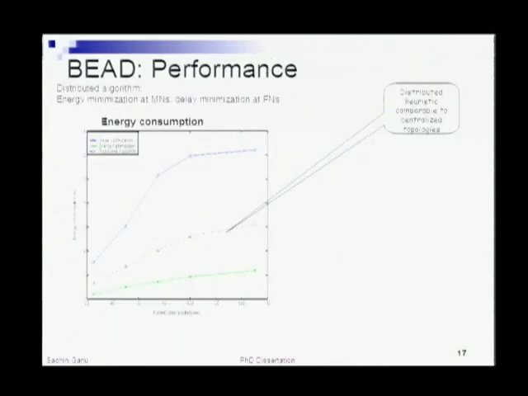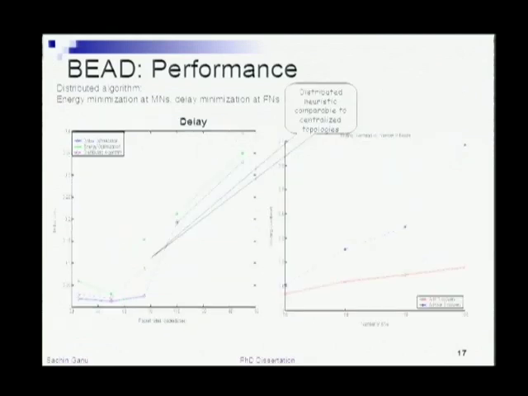We compared the performance of this distributed approach with centralized cases, and we found that our heuristic performs well and is quite comparable to the performance you get from comparable centralized topologies. In terms of routing overhead, there is a significant improvement because you're now using only a subset of links instead of the whole set of links that are available.